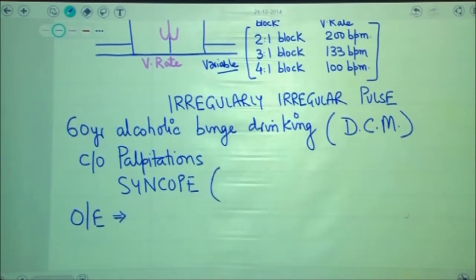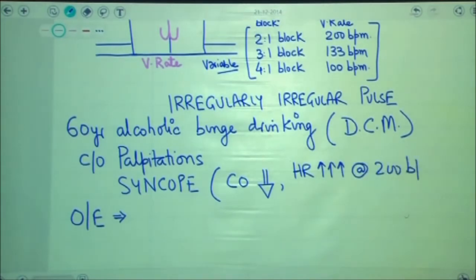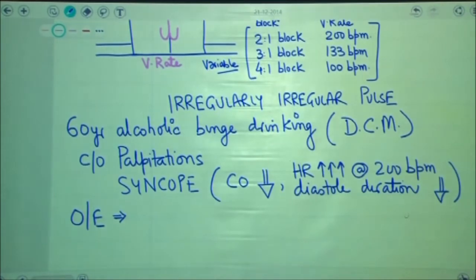The reason for syncope of this patient was not alcohol consumption in large amount, but a decrease in cardiac output. The reason for the decrease in cardiac output is a disproportionate increase in the heart rate of the patient, something like 200 beats per minute. This results in a reduction in the duration of diastole. Since filling of the heart occurs during diastole, when diastolic duration becomes lesser, the time available for filling of blood in the heart is lesser, and therefore cardiac output will decrease.